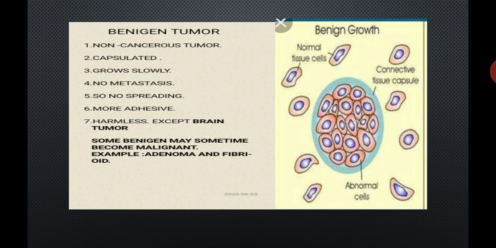Further, some benign tumors may sometimes become malignant. An example of this is adenoma and fibroid. So a short note question may be asked: write a short note on the benign tumor. And another question: all the benign tumors are harmless except one benign tumor. What is the name of that benign tumor? Your answer is brain tumor. So this is about the benign tumor.